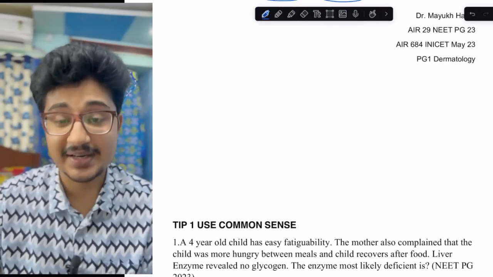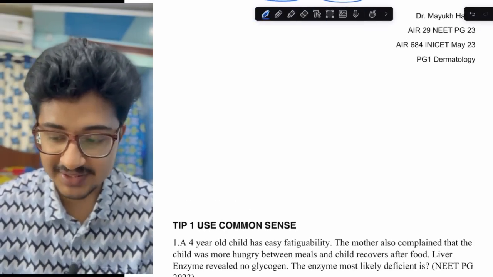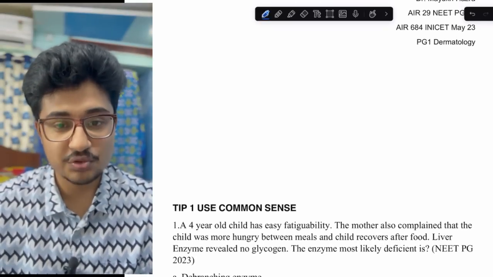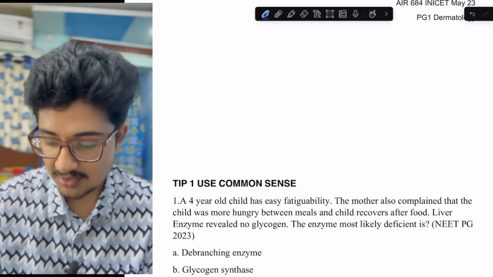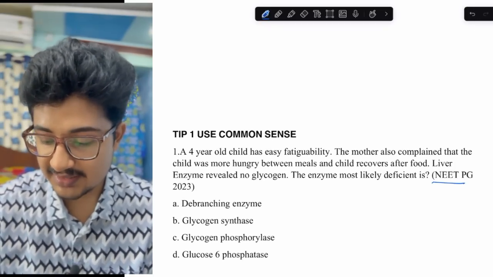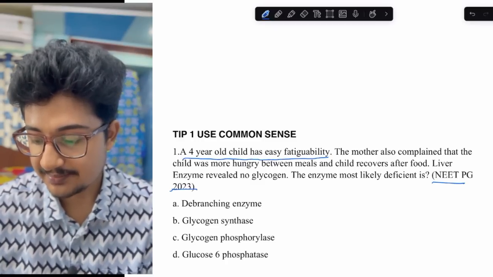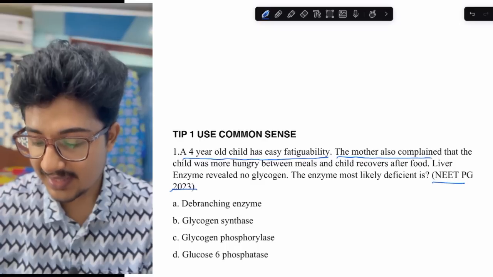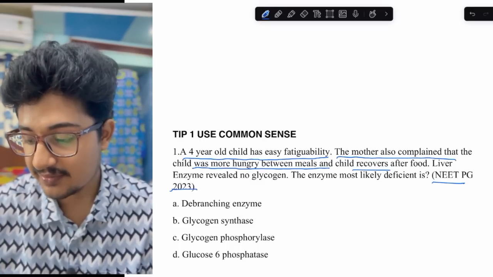So tip number 1 is use common sense. During the exam, you should use your common sense. Many questions could be solved by common sense even if you don't know the answer. Coming to the first question, this was asked in NEET PG 2023. A 4-year-old child has easy fatigability. The mother also complained that the child was more hungry in between the meals and recovers after food.